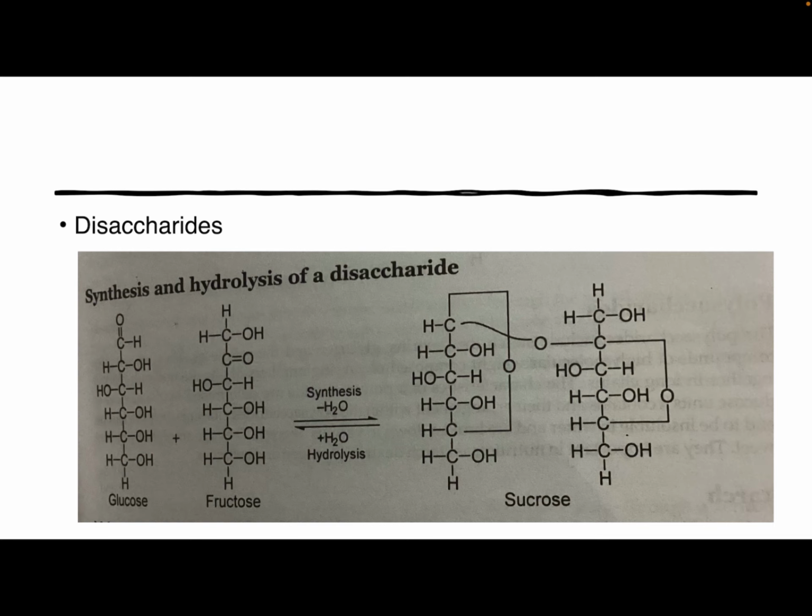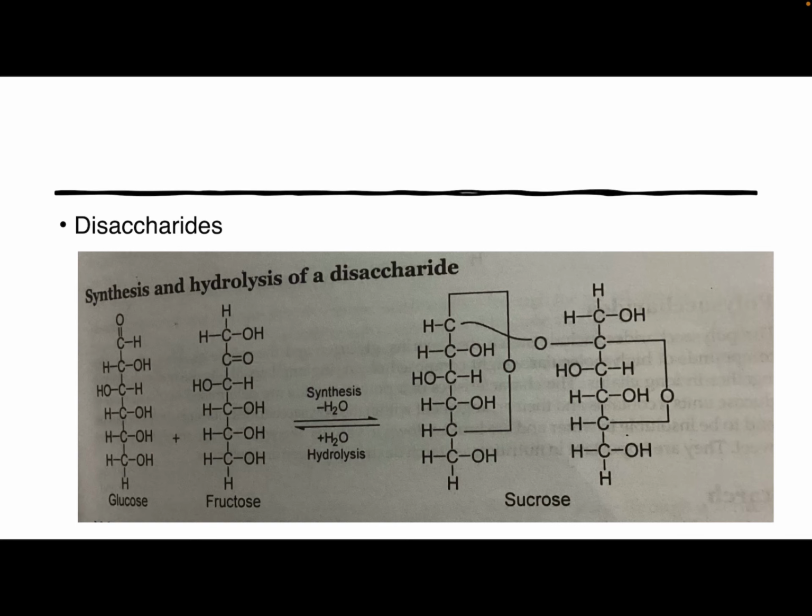It is formed by the condensation of one molecule of glucose and one molecule of fructose, with the elimination of one molecule of water. Sucrose is readily hydrolyzed to glucose and fructose by dilute mineral acid or by the enzyme sucrase in the intestinal juice.